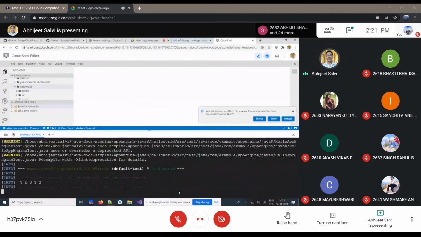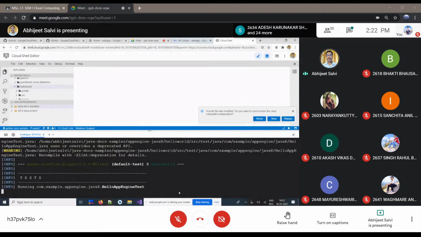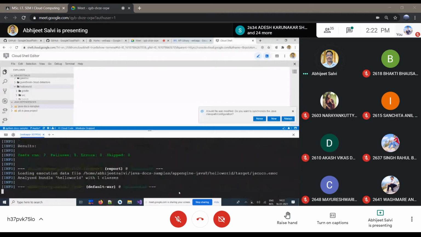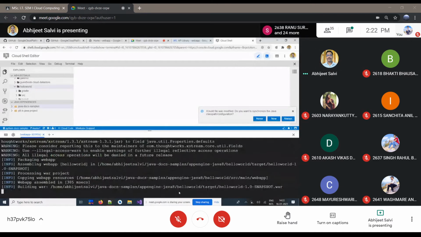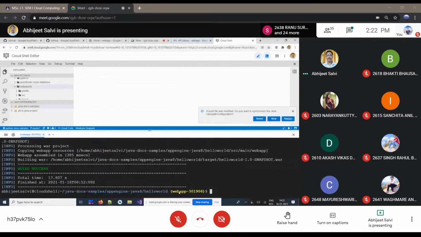Maven is one of the runtimes for compiling your Java application. So that's our build package. If we go by this example, the war file is going to be created by the system for us. And then we have to use Maven, that is mvn app engine colon run, to run our application locally.